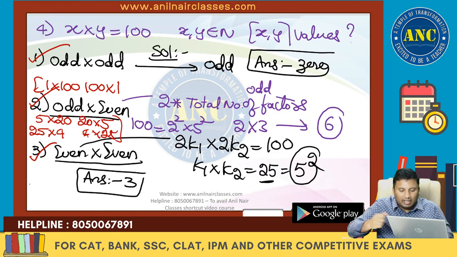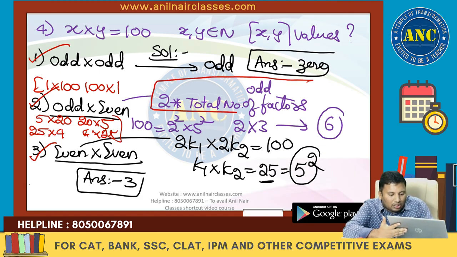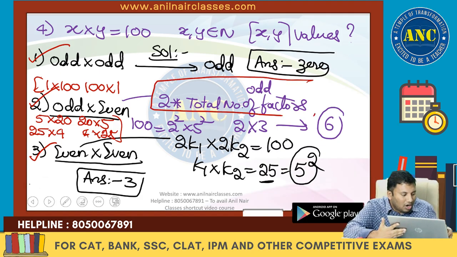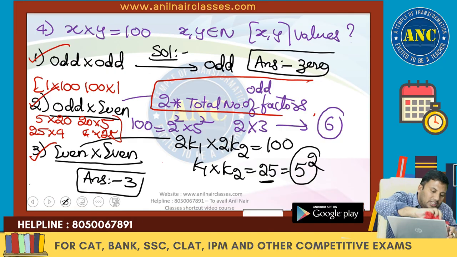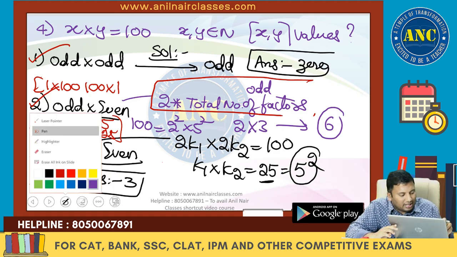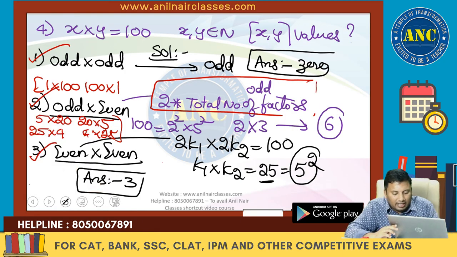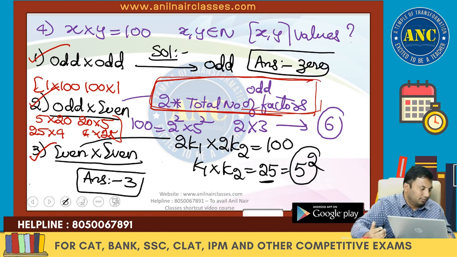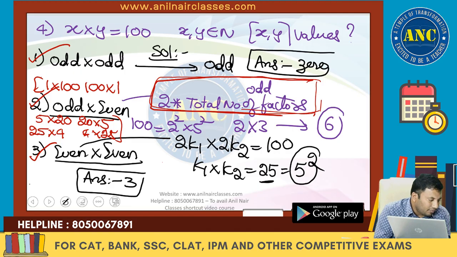Odd into even is nothing but 2 times the total number of odd factors. I hope this concept is clear. I took the right hand side as an even number. Odd number we will do. Everybody clear? Everybody clear, right? Next one.